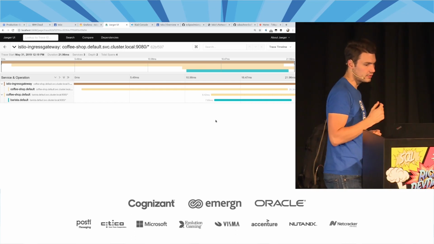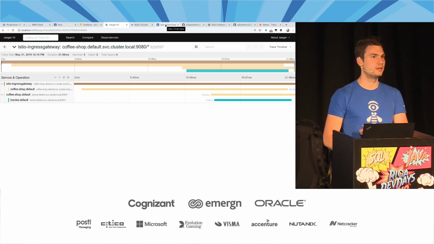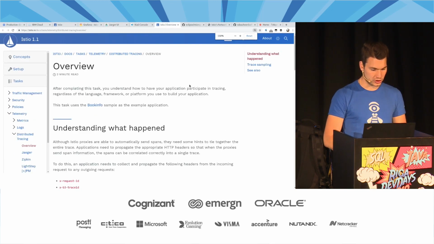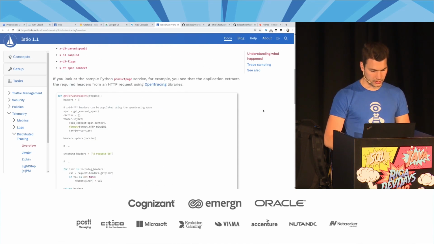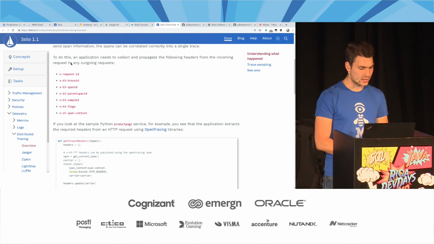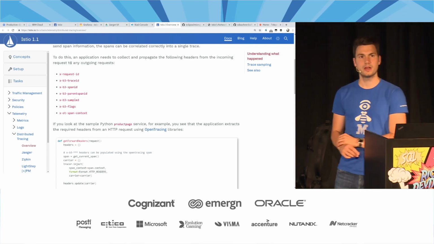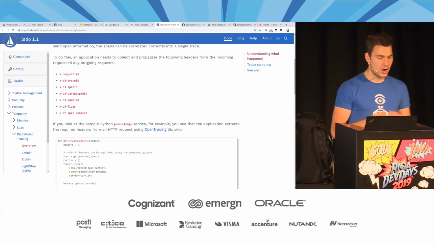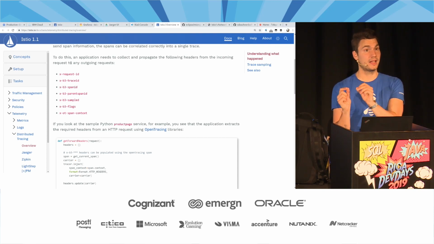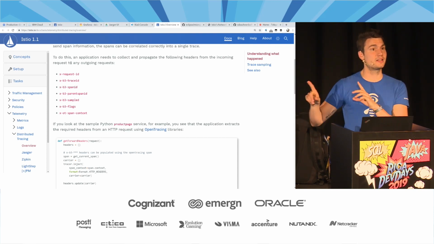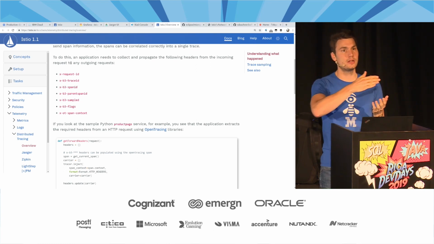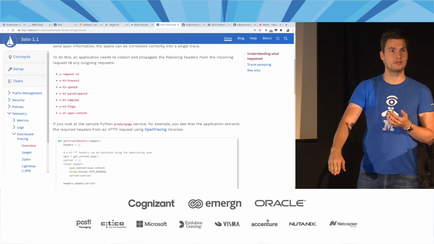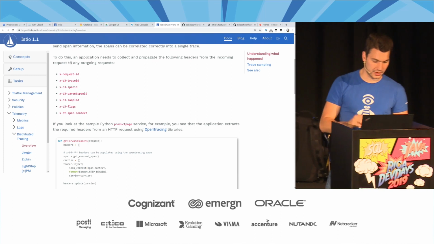In order to do that, there is a way to specify that in Jaeger or Zipkin or OpenTracing, by providing HTTP headers, for example. And there is a way in the Istio documentation to do that. You might have seen the HTTP headers like x-b3, span ID, trace ID, things like that, which we obviously need to provide in our application. So that is something the application has to do. Why? Because only the application knows that this is a synchronous request that goes in and ends up at the HTTP client. So this one originated from the other one.